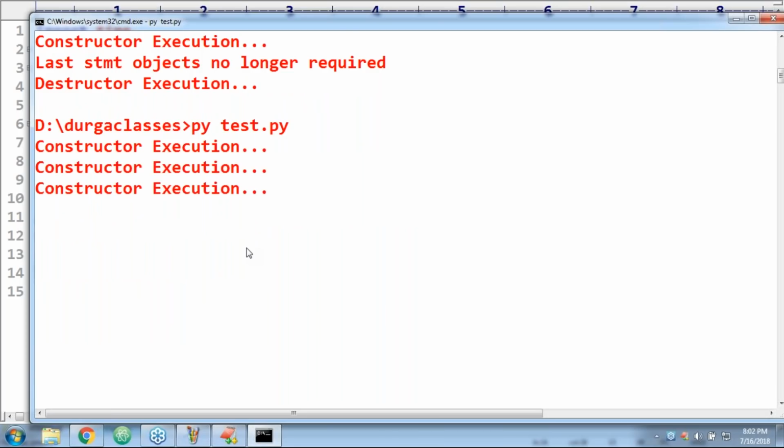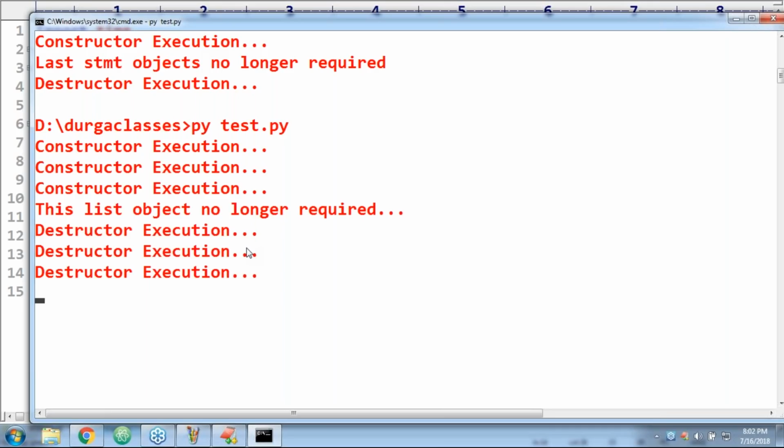Now, 3 times the constructor executed because we created 3 test objects. After 10 seconds, this list is no longer required. Then 3 times the destructor executed. After 10 seconds, the objects are by default eligible for garbage collection.